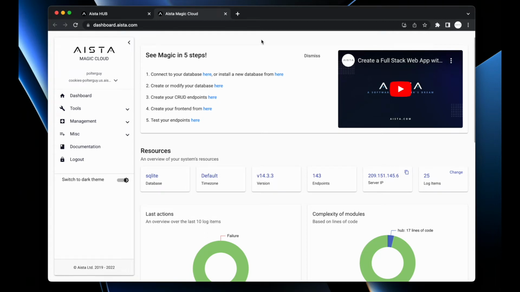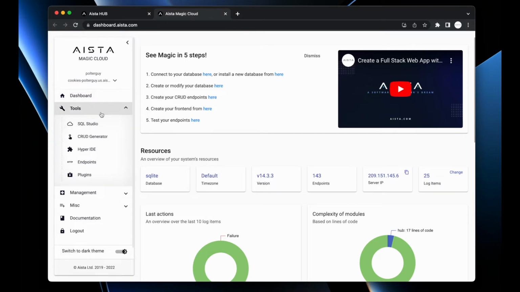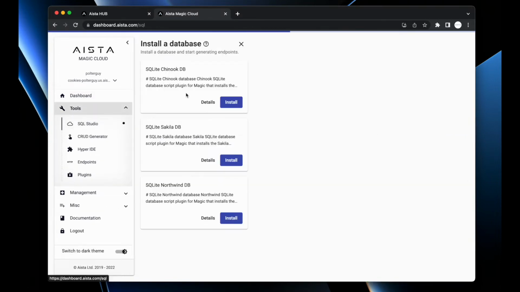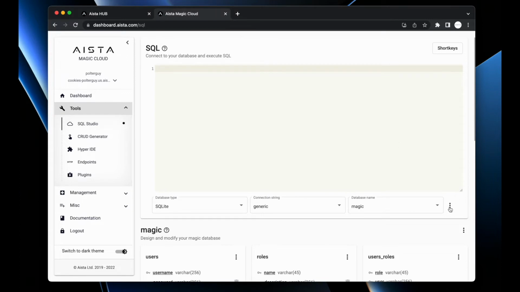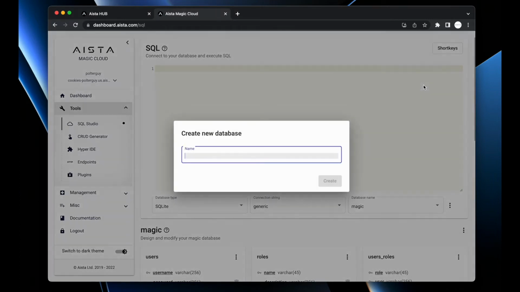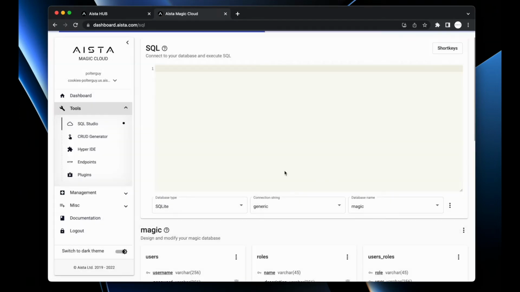Then when you're inside of Magic, you can go to Tools, you can choose SQL Studio. And at this point, I can either install a plugin database, but I'm not going to do that for this particular video, because in this video, I want to bring you through the entire process from A to Z of actually creating your own software systems. I'm just going to close this. Then I'm going to create my own database. New database, cookies is going to be its name.